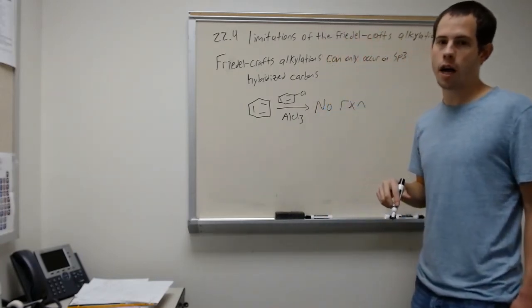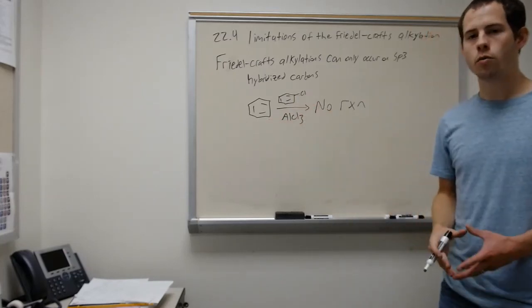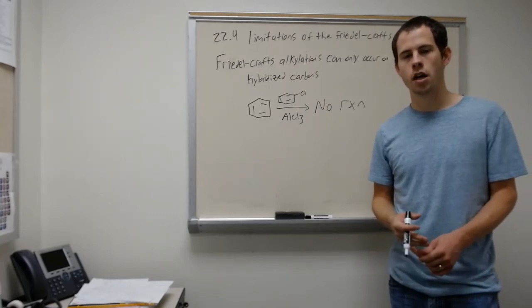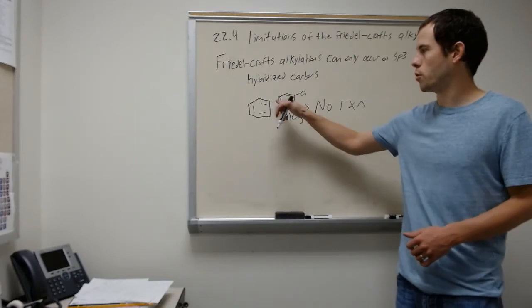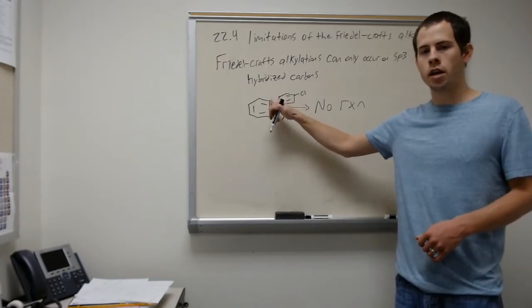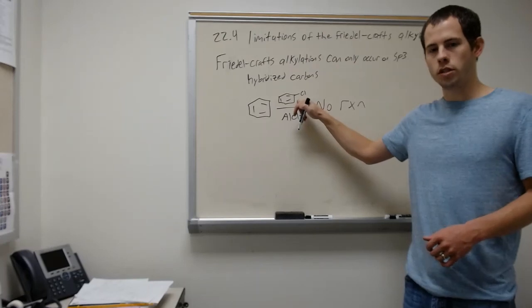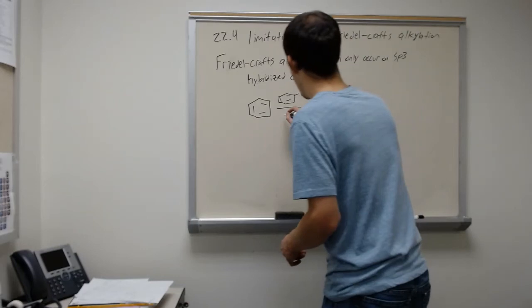Now, if we're thinking about how to make a carbon-carbon bond from our benzene ring to here, we might want to consider a cross-coupling reaction like a Suzuki reaction or a Heck reaction or something like that. And so we would need to put our boronic acid on here, use our chlorobenzene, and then instead of aluminum trichloride, we need some type of palladium catalyst.